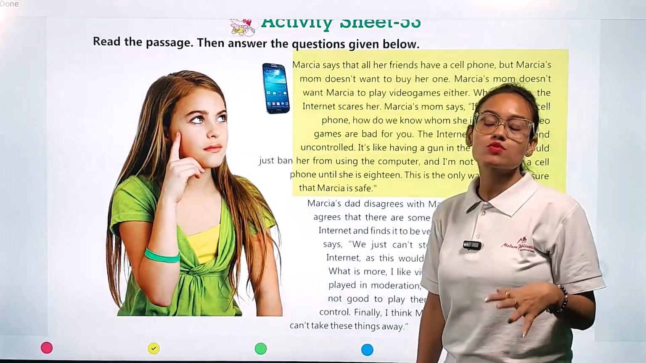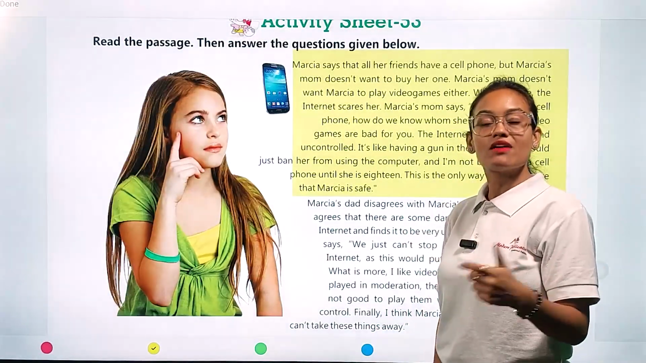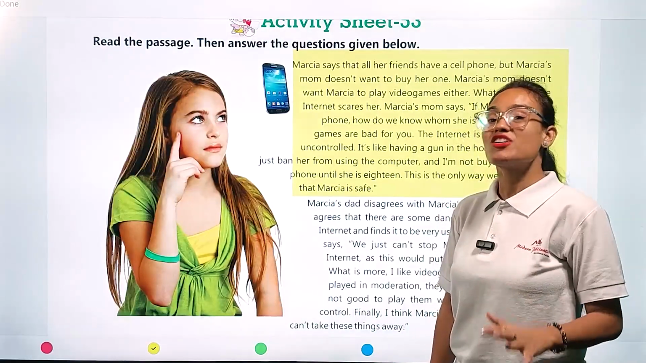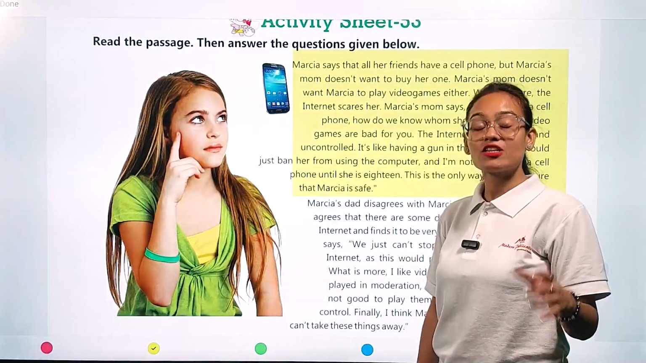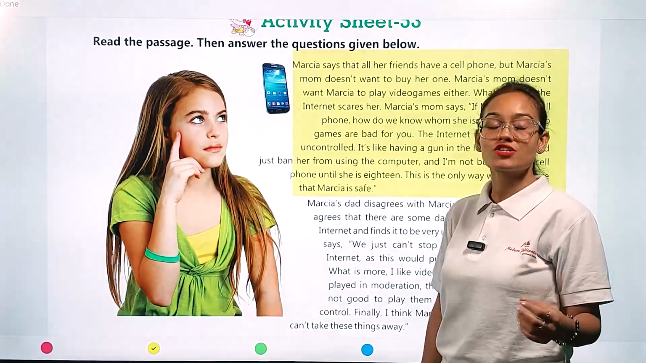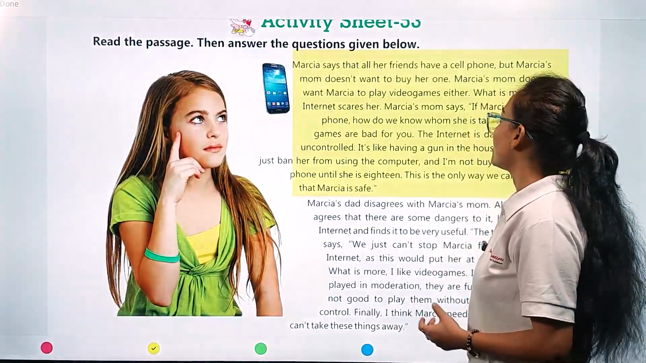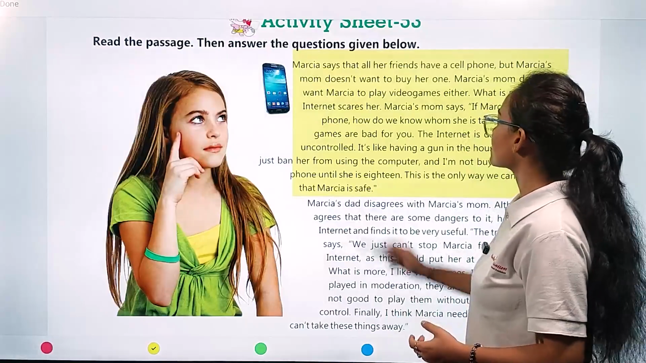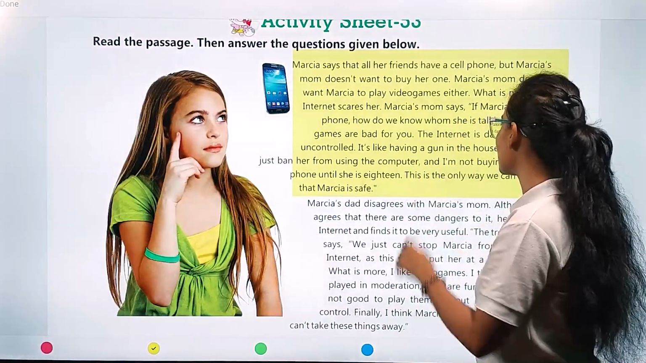And why does Marcia's mom want to ban Marcia from playing video games? Because she is scared, and she is very much dedicated to Marcia's better future. Marcia's mom says if Marcia has a cell phone, how do we know whom she is talking to?